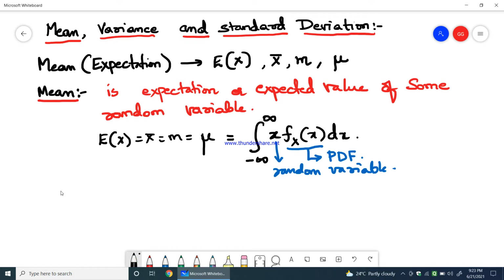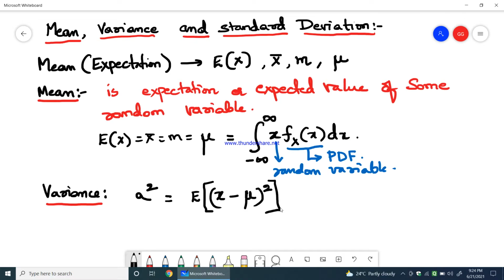Now let us quickly look into what is variance. Variance is denoted with the symbol sigma square. Sigma square is normally represented as variance. The mathematical representation of variance is sigma square equals E, the expectation, of x minus mu the whole square. That is the definition of variance that we need to see here.